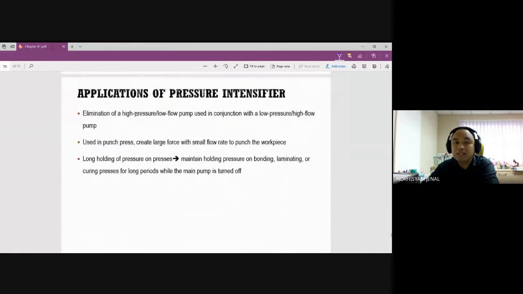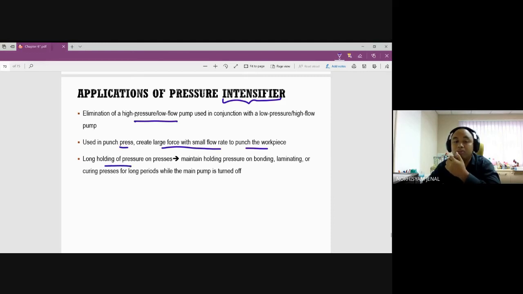The application is to eliminate a high pressure, low flow pump. Meaning we just want to use one pump, but suddenly we require a sudden change of pressure higher than the pressure of the pump. We use an intensifier. Remember again, an intensifier can only work for a while. It's not for consistent increment of pressure. Using a punch press, create large force with small flow rate to punch the workpiece. Long holding of pressure on presses, maintain holding pressure on bonding, laminating or curing process.